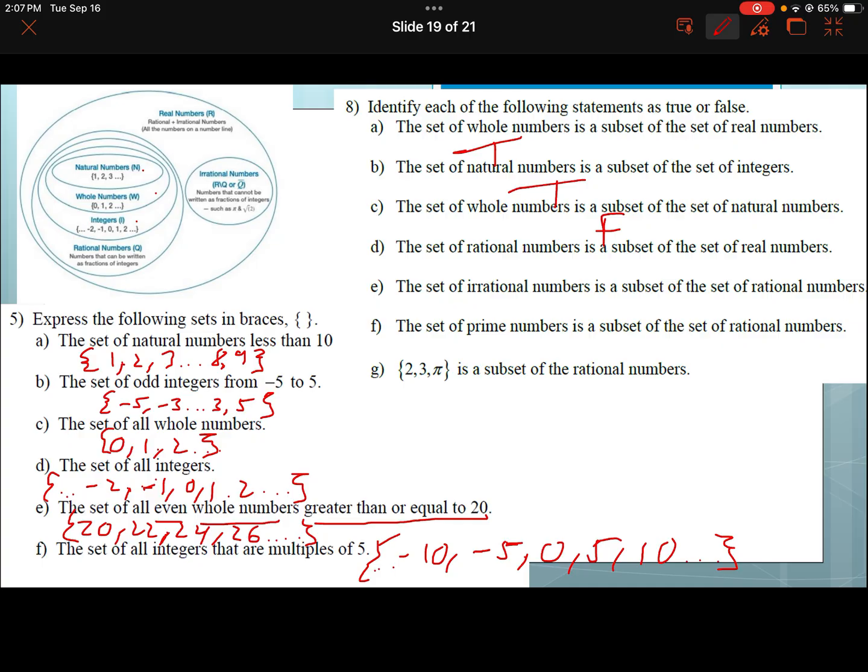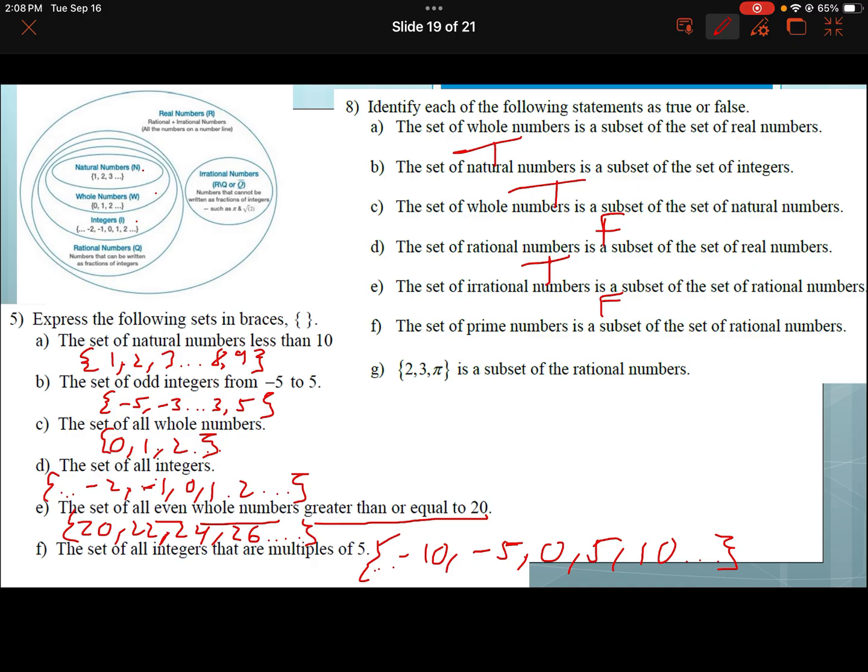The set of rational numbers is a subset of real numbers. That's true, right? Rational numbers are not as big as real. The set of irrational numbers is a subset of rational numbers. That's false. They are literally opposites. You can't have a number be both rational and irrational.